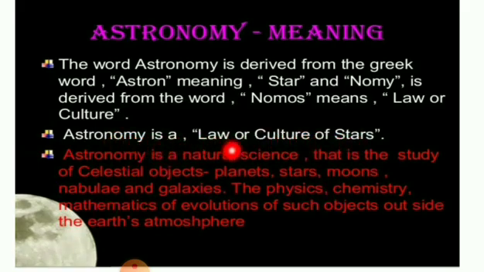Astronomy is a natural science that is the study of celestial objects like planets, stars, moons, nebulae and galaxies, and the physics, chemistry and mathematics of the evolution of such objects outside the Earth's atmosphere. So this is a natural science, and astronomy deals with the study of celestial objects.